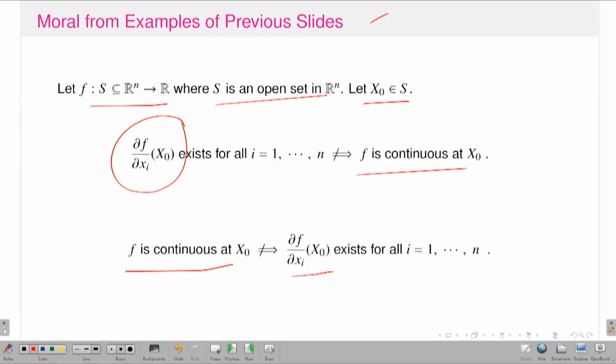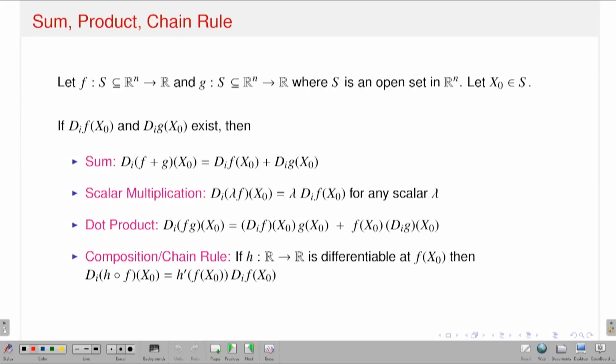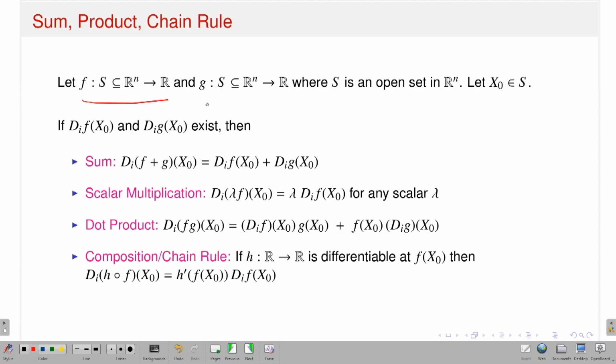So one does not imply the others. This is again some algebra of continuous functions, algebra of limits. These are the same things. If I have two functions f, a subset of R into R, and g, a subset of R into R, where S is an open set, take a point x naught in S. Suppose the partial derivative with respect to the xi variable at x naught of f exists, and the partial derivative with respect to the xi variable at x naught of g exists, then the partial derivative of f plus g with respect to the xi variable at x naught exists.